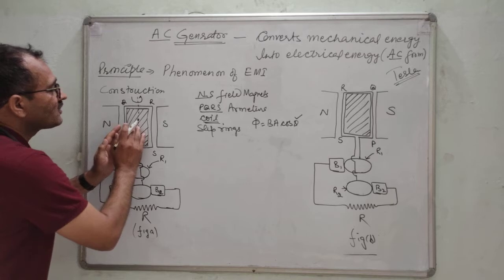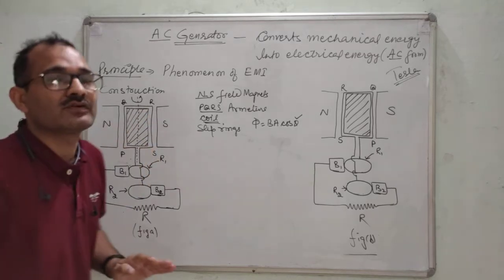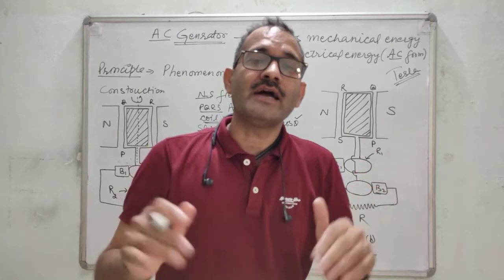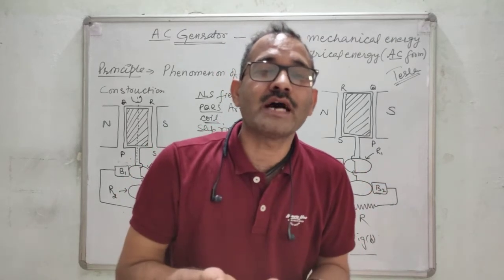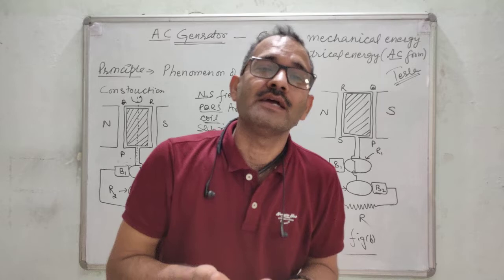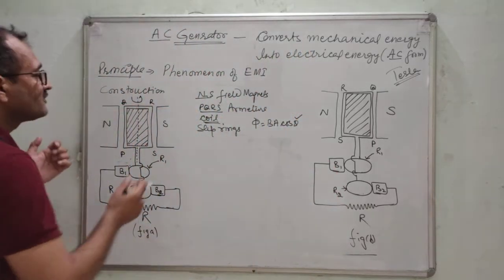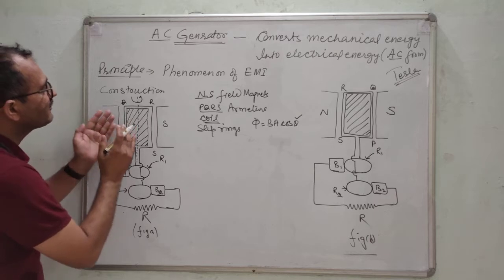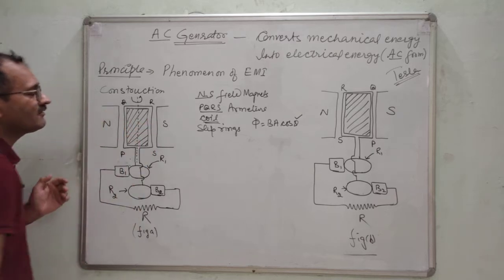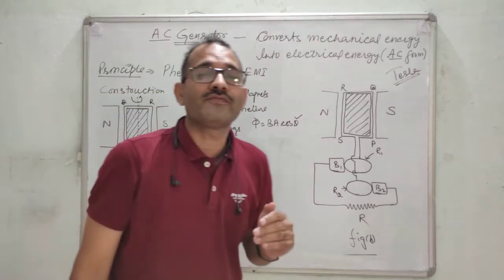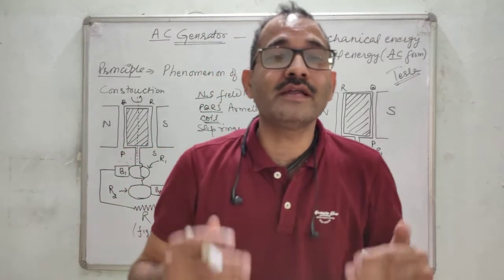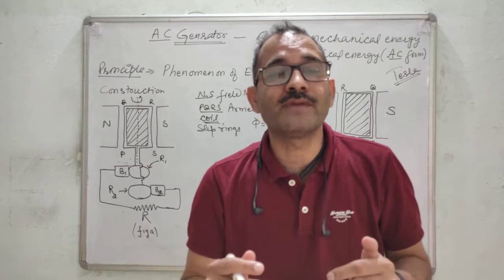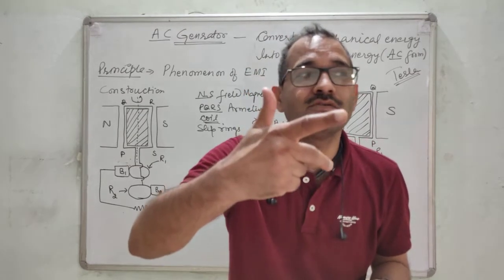Either the coil is rotated or the field magnets are rotated, both are the same thing. चाहे हम कॉइल को रोटेट कर दें और चाहे हम फील्ड मैग्नेट्स को रोटेट कर दें, दैट इज द सेम थिंग. तो थीटा चेंज किया जाता है. I am supposing that the coil is rotated such that PQ is going outward and RS is going inward. Now, according to Fleming's right hand rule, what is the direction of the induced current?